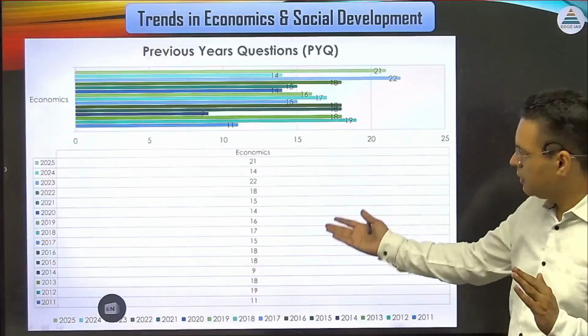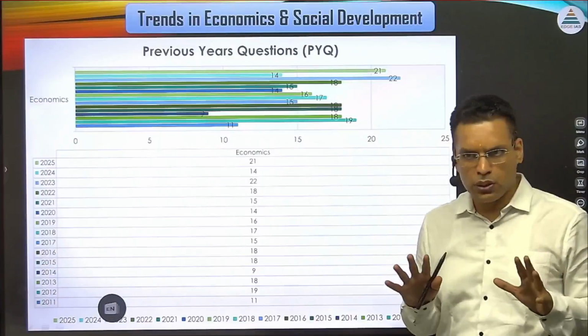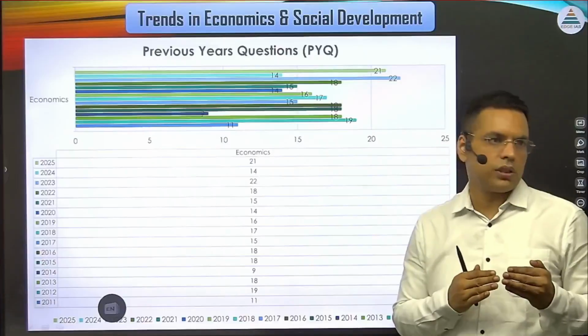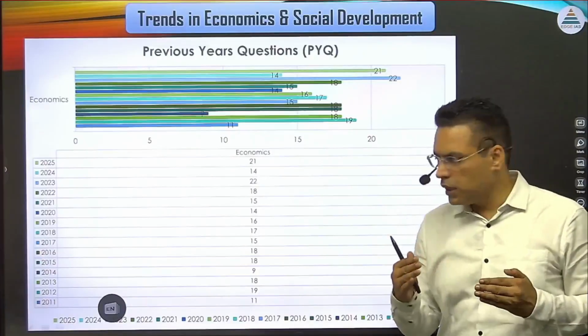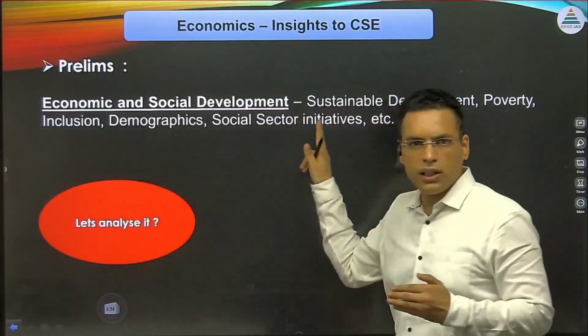In some years we had fewer questions, but on an average 15 to 18 questions are there. Now these are core economics questions I'm talking about. There are other areas too, because if you see the UPSC syllabus, they have also mentioned social sector initiatives.